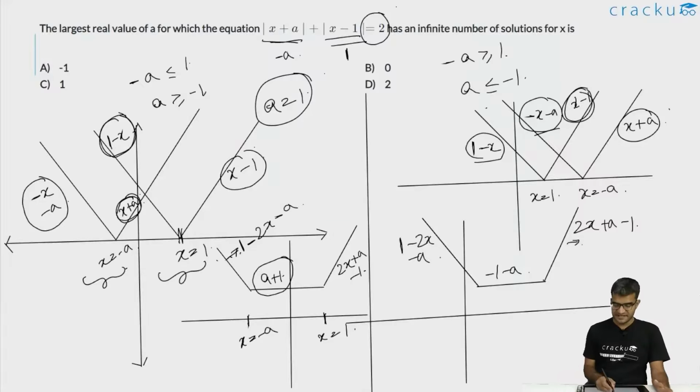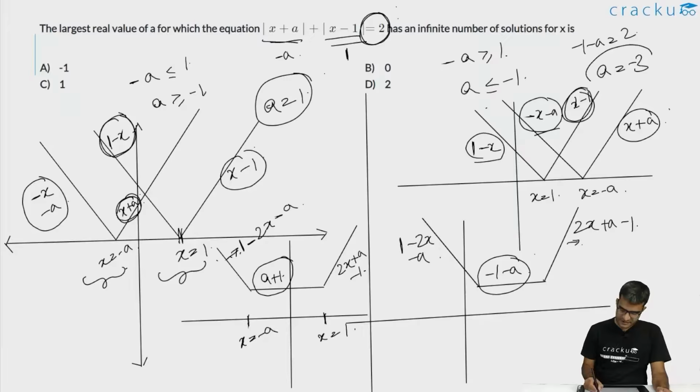This function is equal to 2 will have infinite solutions if minus 1 minus a is equal to 2, or the value of a is equal to minus 3. So either a is equal to 1 or a is equal to minus 3. The larger of the two is when a is equal to 1. So the correct answer is option C.